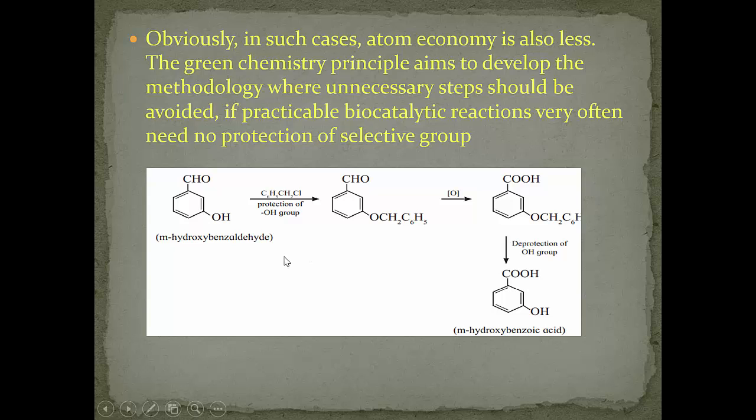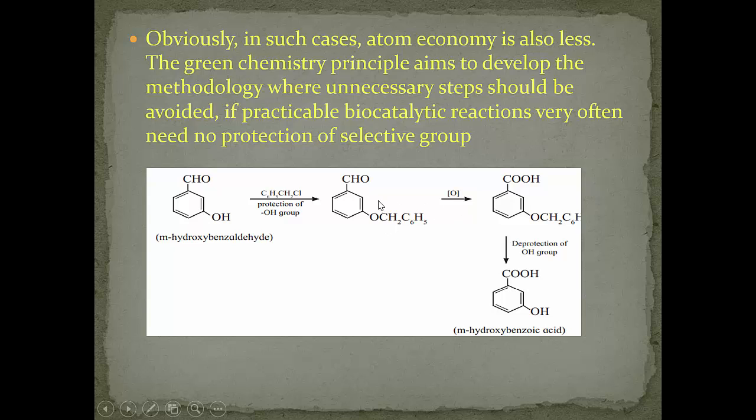Now in this reaction, metahydroxybenzaldehyde is converted into metahydroxybenzoic acid. Here, this reaction is carried out first protecting this OH group. This OH group is protected by the reaction of this metahydroxybenzaldehyde with C6H5CH2Cl, that is benzyl chloride. Now here this hydrogen atom is replaced by CH2C6H5 group, that is alkylation of this hydroxy group is carried out,